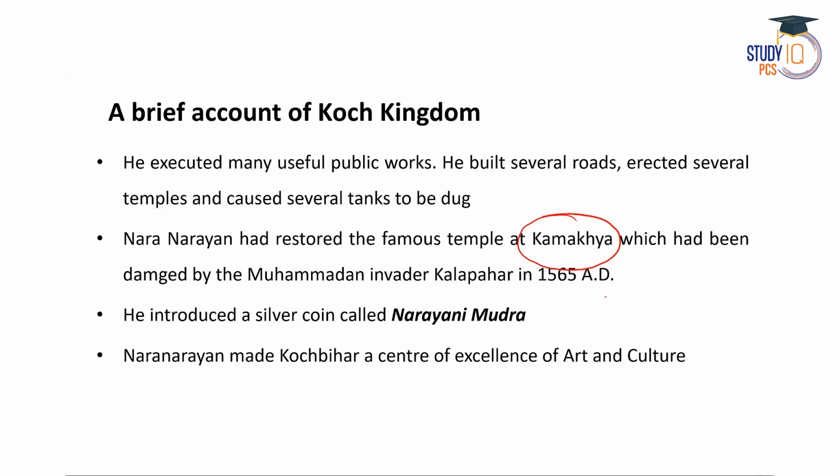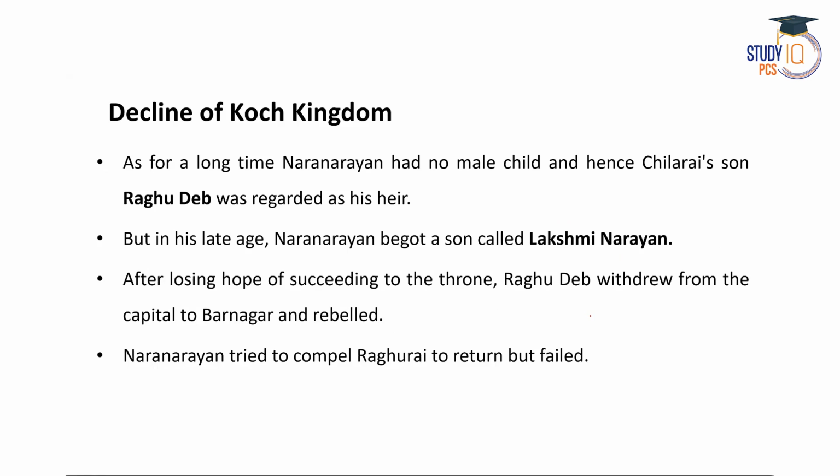And he also introduced a silver coin called Narayani Mudra. Before that period, only kori, or copper coins, were used, right? But Naranarayan introduced the silver coin, and it was known as Narayani Mudra. Then Naranarayan also made Koch Bihar a center of excellence of art and culture.